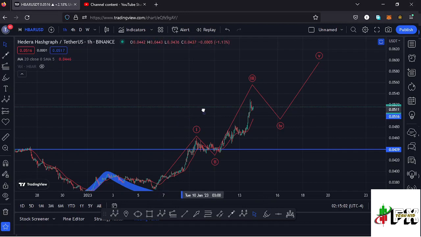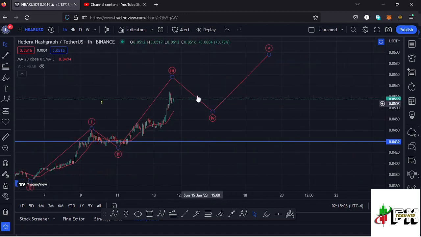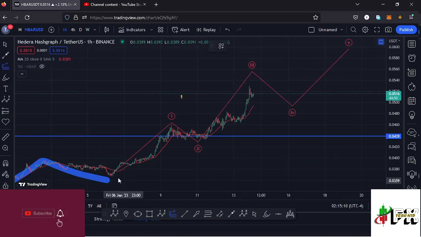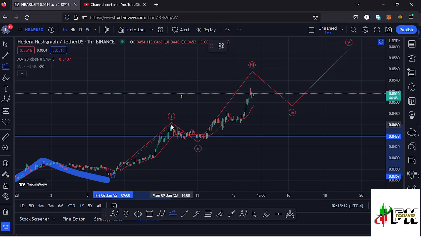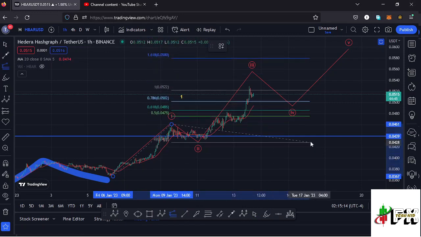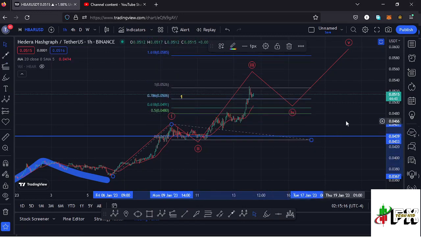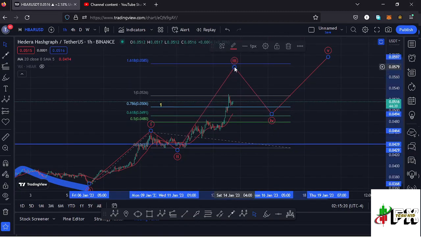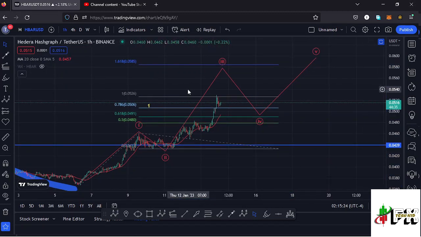then continue pushing even higher in the formation of this wave 5 to fully maximize the formation of that higher Elliot wave count 3, and sketching out a minimum target area to the upside in the formation of this wave 3 using a trend-based Fibonacci, connecting it from the low of the first wave to the high of the wave 1, then dragging the fibs to the low of the second wave. That gives me a minimum target area at the fib level 1.618, which perfectly lies at around the $0.0585 mark. And that means there are chances that whatever we are seeing right here on the Hbar chart is just the start of the formation of this wave 3.